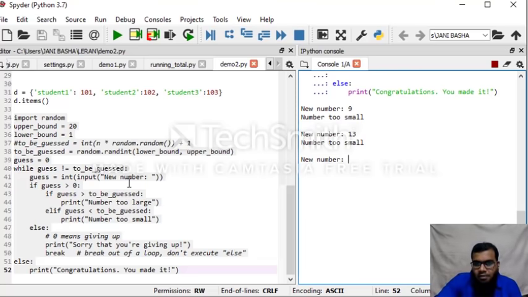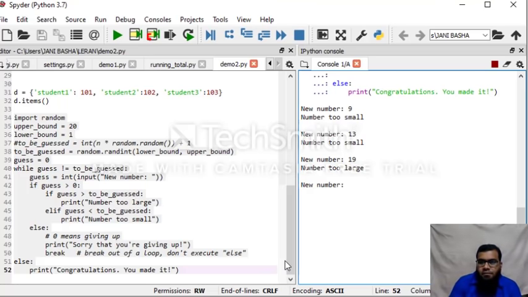Okay, so whatever number the computer has guessed is greater than 13. So I need to give a number greater than 13, which is 19. When I give 19, it says the number is too large. That means the number should be in between 13 and 19.